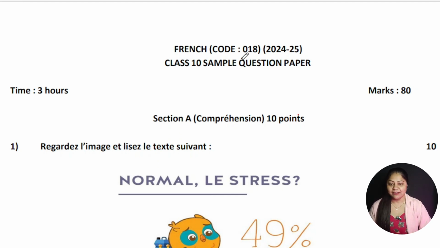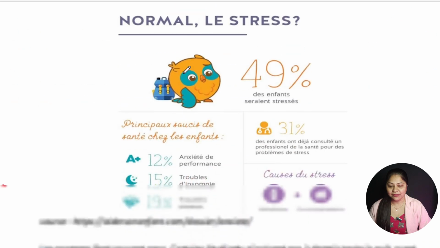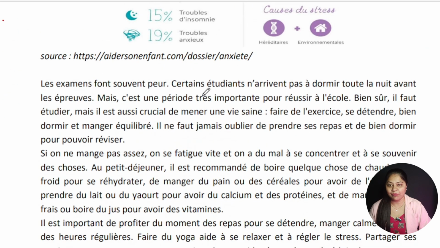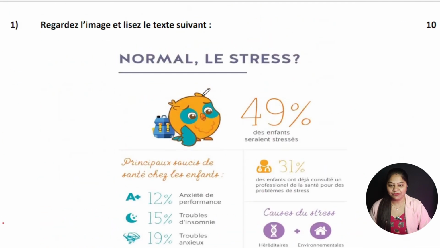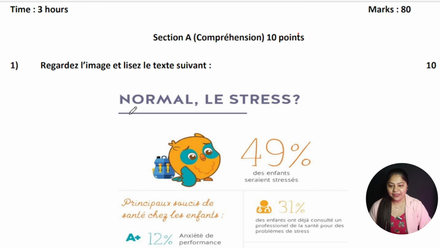So let's see. I have taken the CBSE sample paper, which they have issued on their website. Let's have a look at how to attempt this section A, which is your comprehension. Don't just start reading the comprehension. Firstly, just read the topic. What is the name of the topic? Normal, le stress. So you understand the topic might be related to stress.